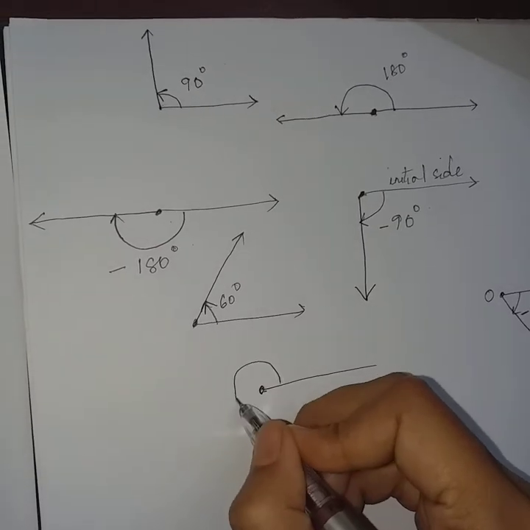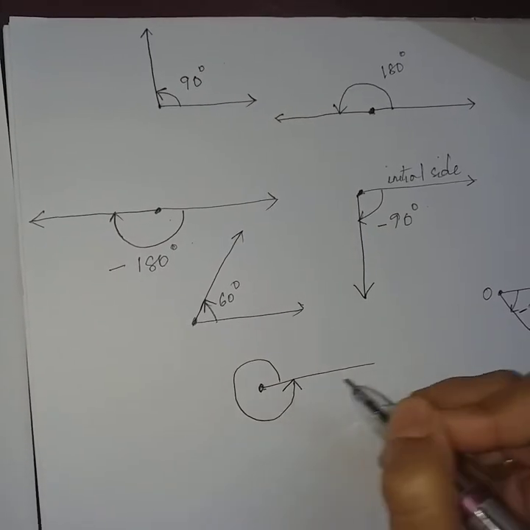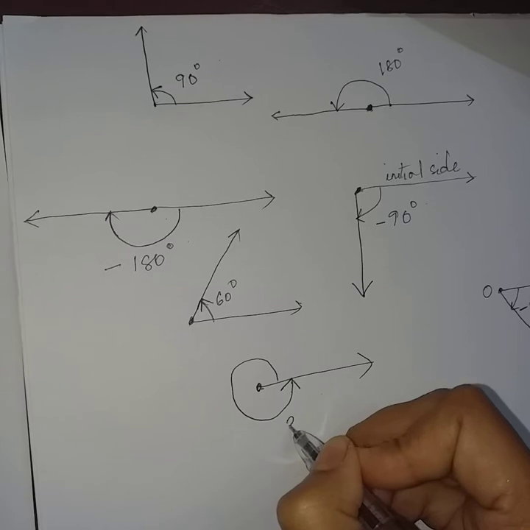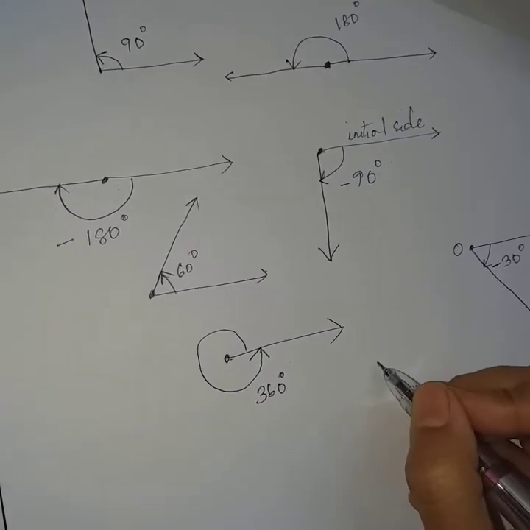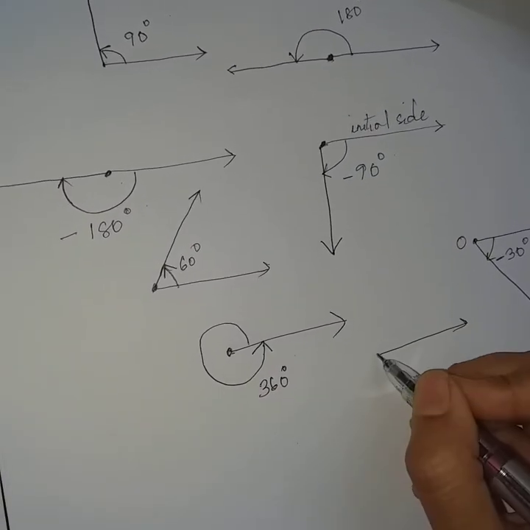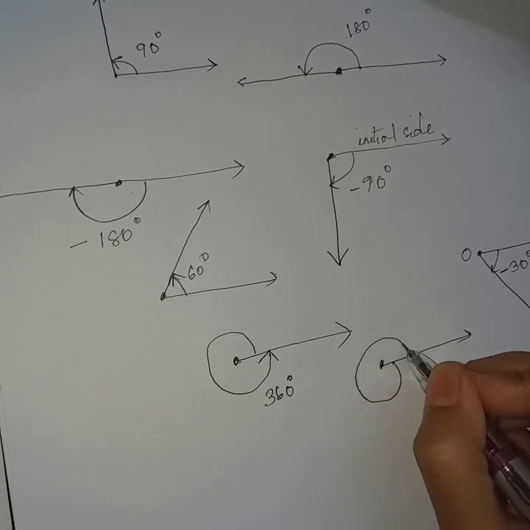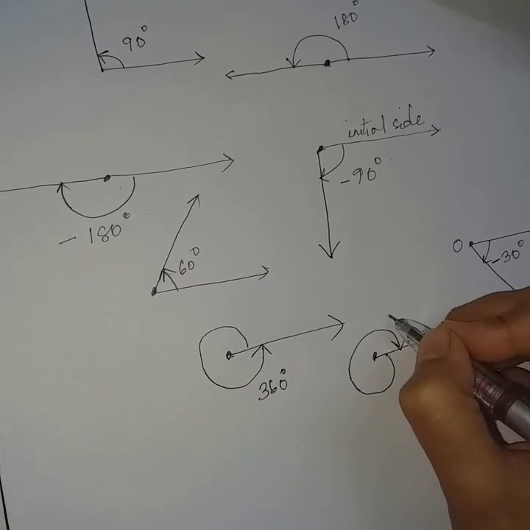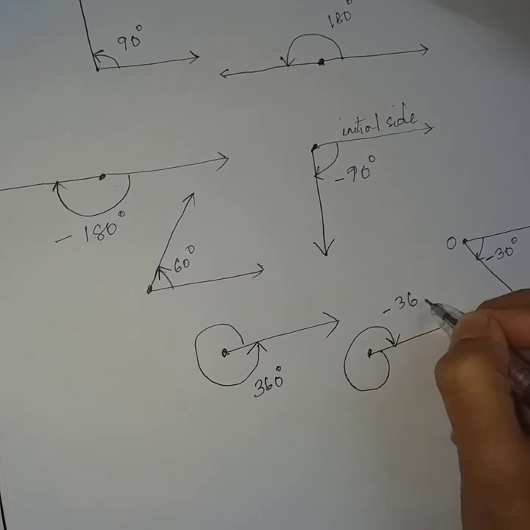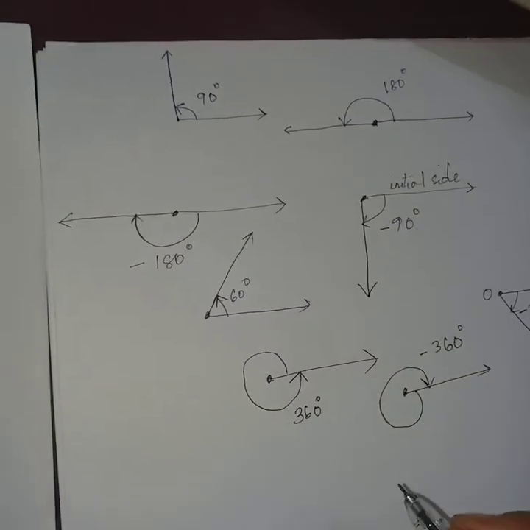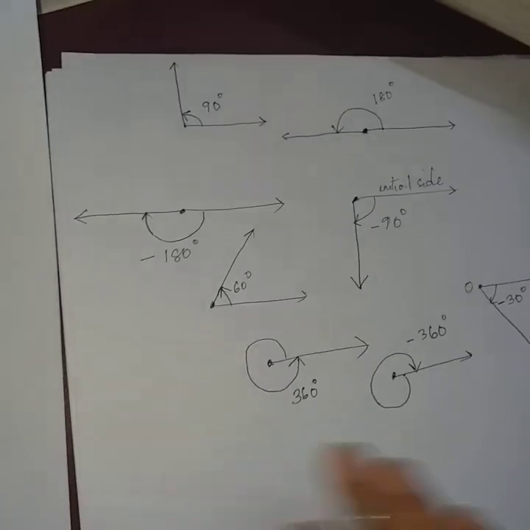If it is in the anti-clockwise direction, it is 360 degree. If it is rotating clockwise and comes back to its original position, then it is minus 360 degree. So in this way we can have negative angles as well as positive angles.